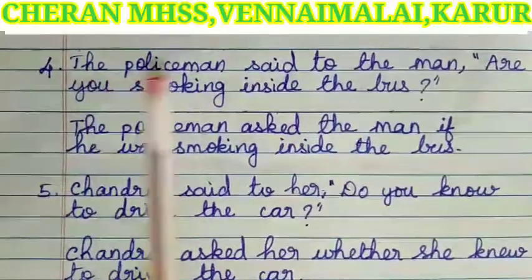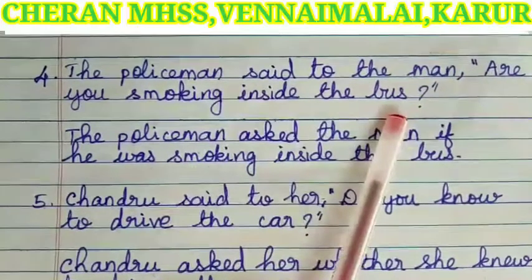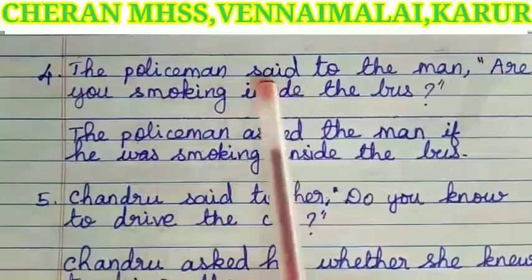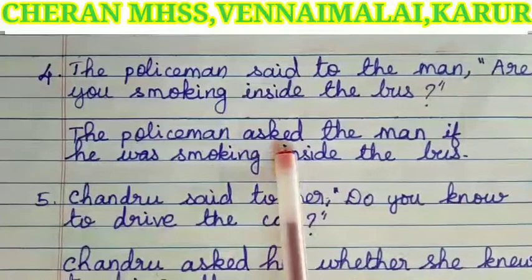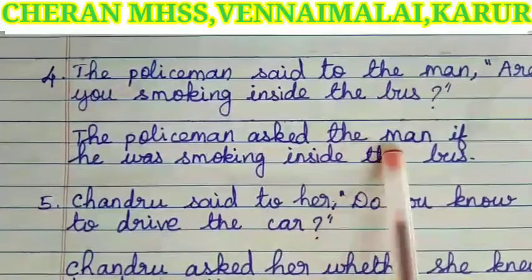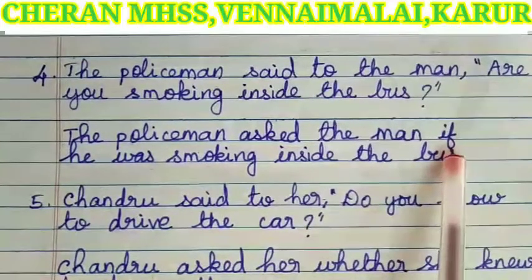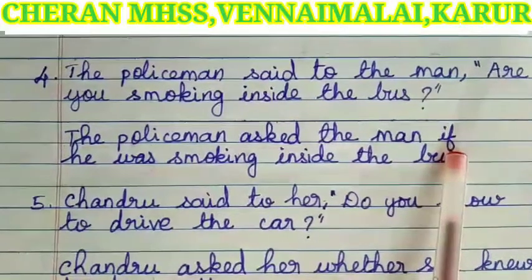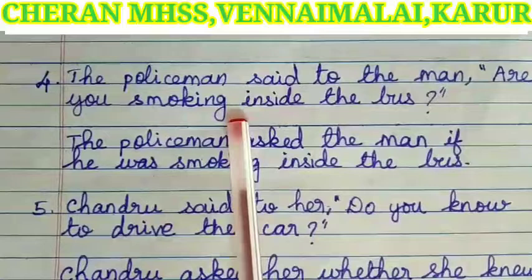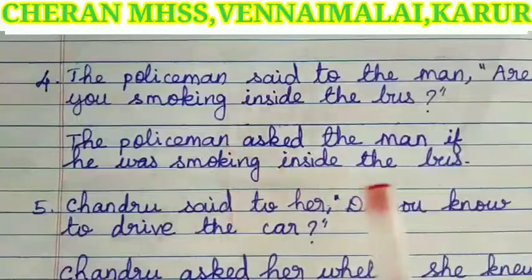Next example, the policeman said to the man, are you smoking inside the bus? Listen children, the policeman, the speaker, is the same. Instead of said to, we have to write asked. Next, the man is considered the listener. It will not change. And instead of the comma and quotation, what conjunction do we have to use? As the reported part is yes or no type, we have to use the conjunction if.